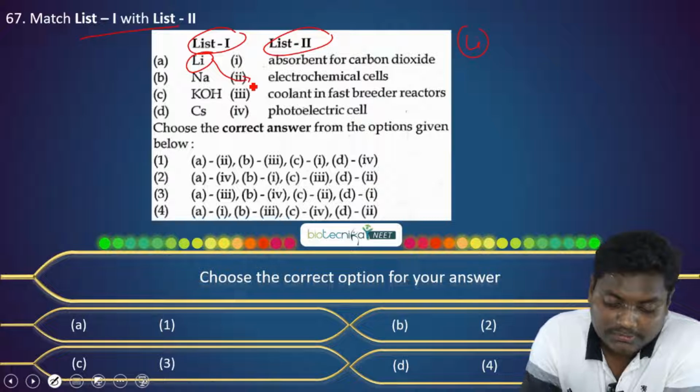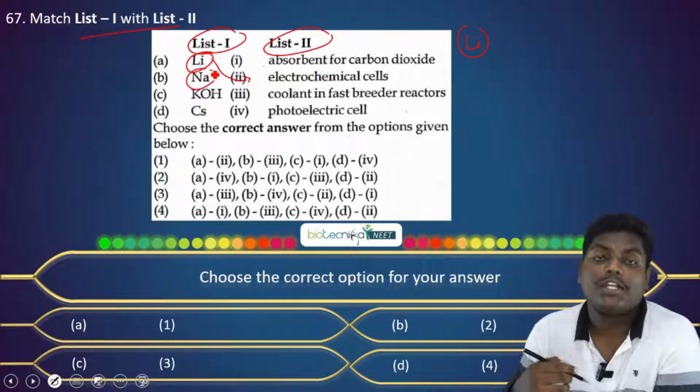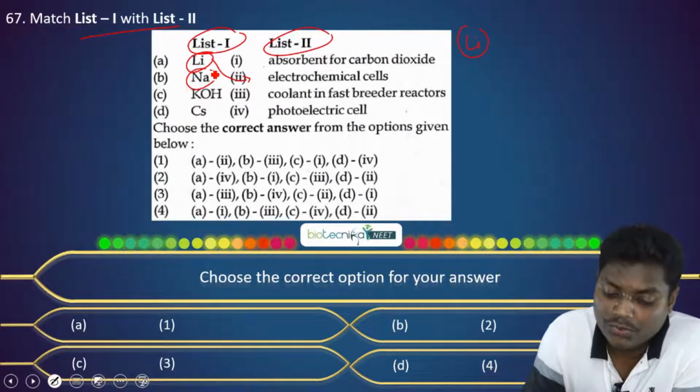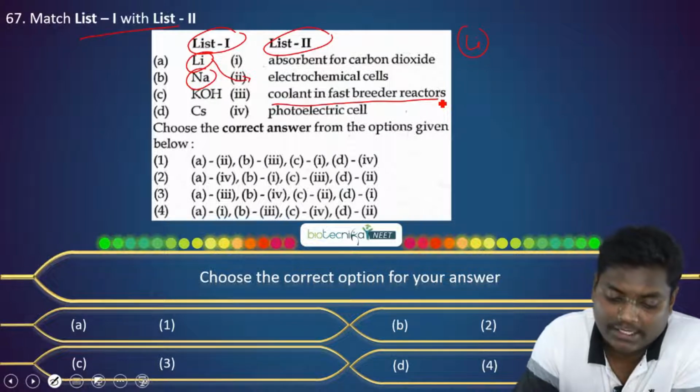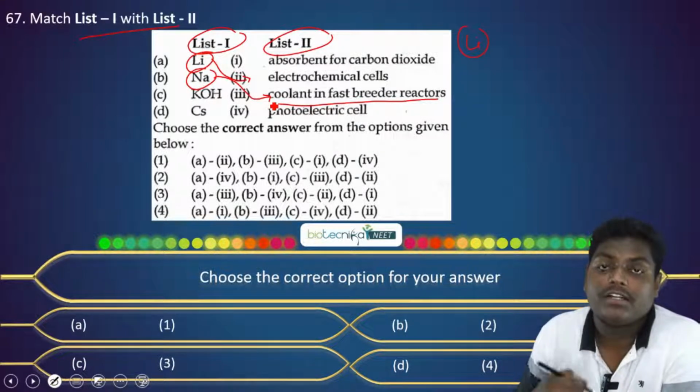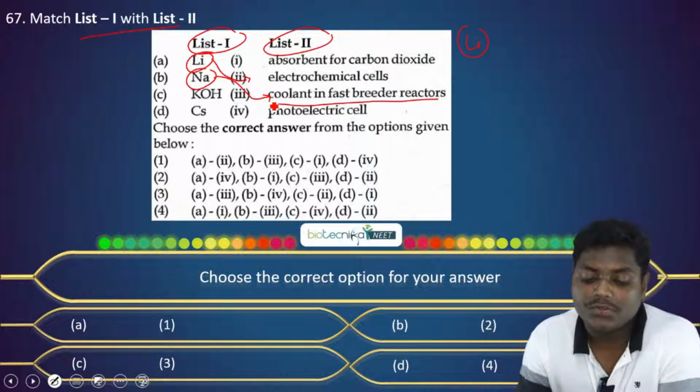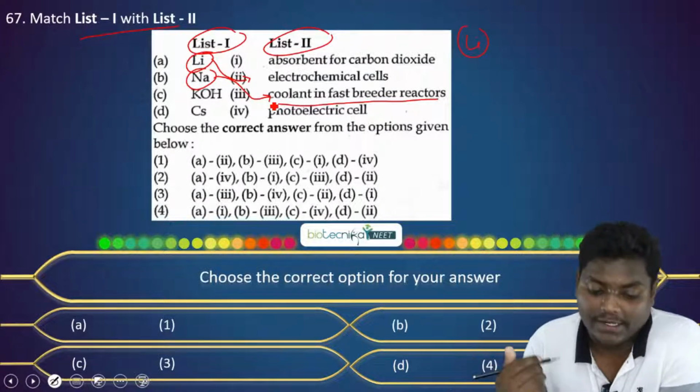Now you have sodium. Now what does sodium do? Sodium is used as a coolant in fast breeder reactors. Sodium is very good at absorbing heat. So sodium is used as a coolant in a fast breeder reactor.